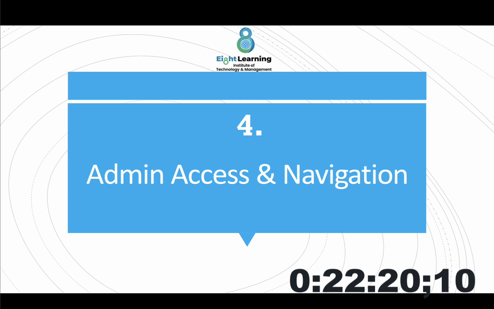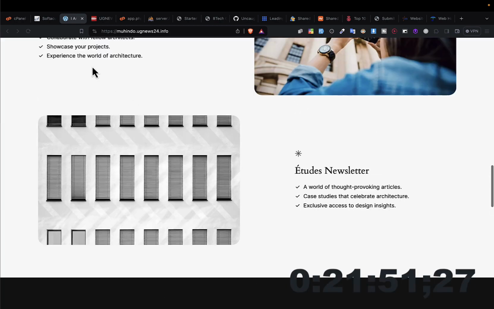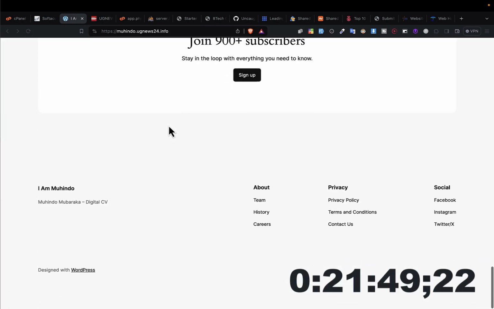Administrator access and navigation. So in this section, we are going to look at how we can administer or manage our website, and also see how WordPress navigation is organized, so we can be familiar with the WordPress architecture. So I'll go ahead and visit my website. So this is the website. I have my cPanel on the other side. So this is the website, okay?